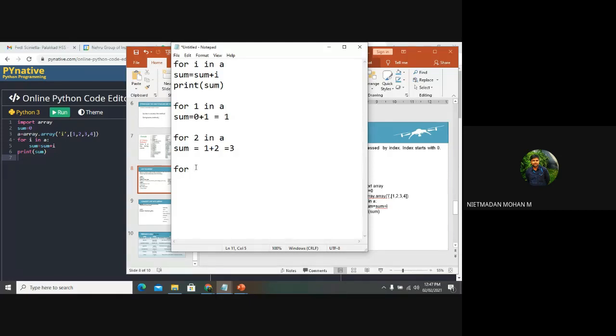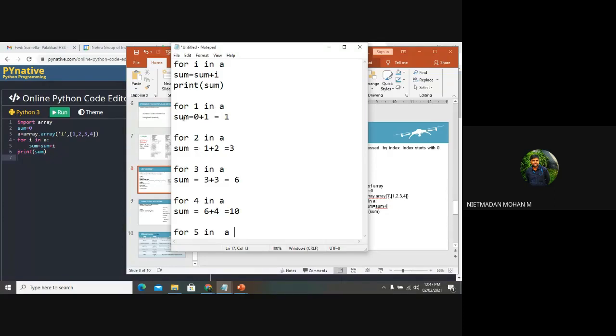And again it will go to the for loop process 3 in A. The condition will be also true, sir. 3 plus 3, it means that 6. And for 4 in A, sum is equal to 6 plus 4, it will be 10. And for 5 in A, the condition will be false, sir. It means that it will go till the each and individual iterative process.